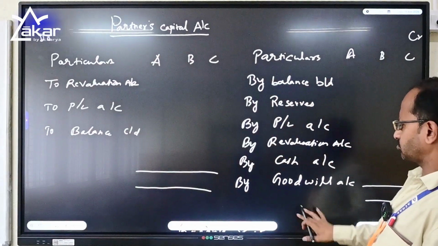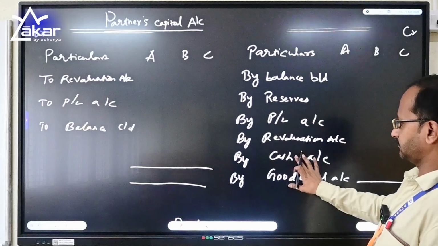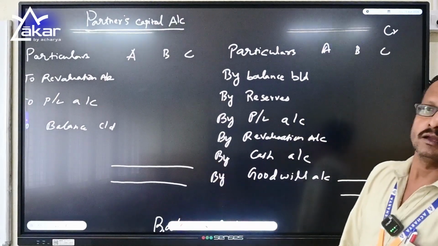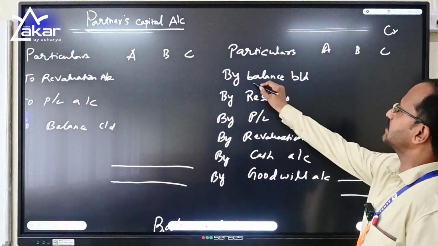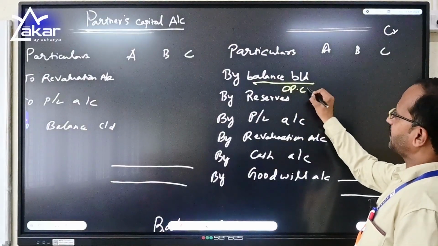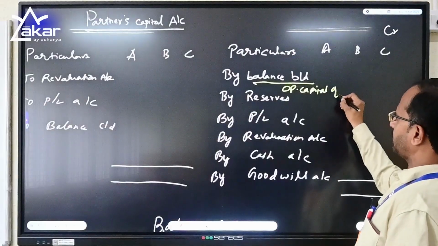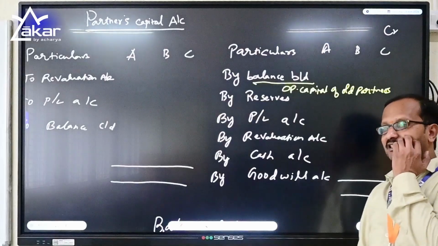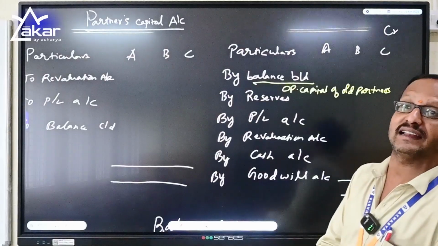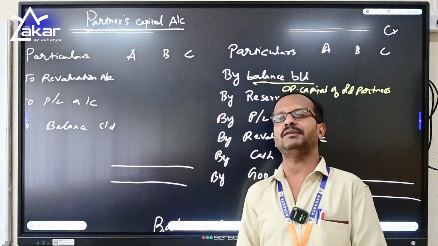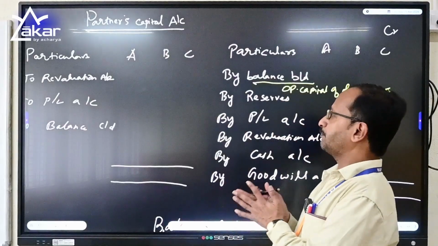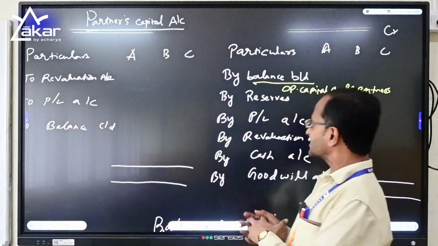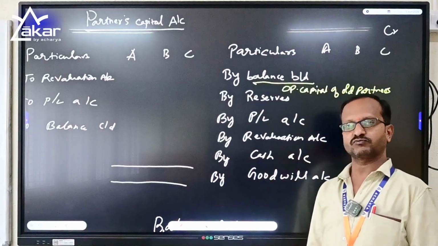Okay. So start with these basic items. By balance brought down. So this is nothing but the opening capital of the old partners. Remember, the old partners' capital has to be brought, and the old partners' capital is mentioned in the balance sheet under the liabilities column. So the two old partners' capital will be written in the partners capital account as by balance brought down. Got it?